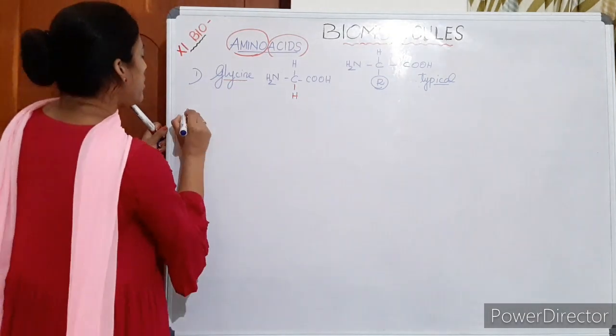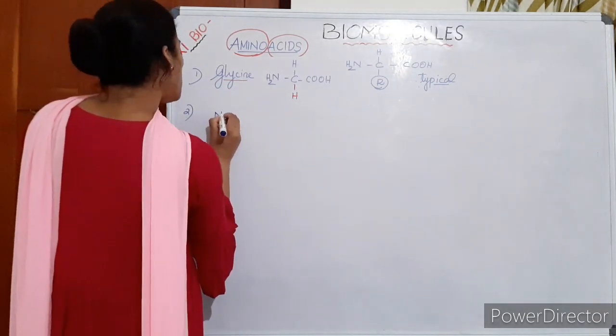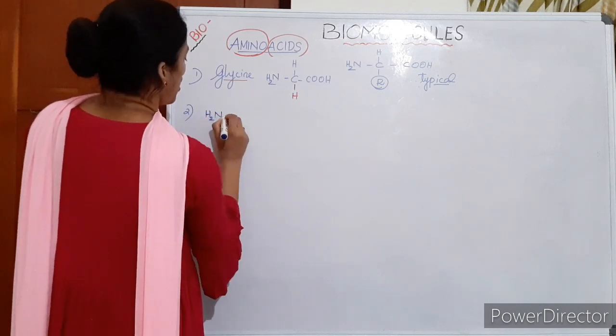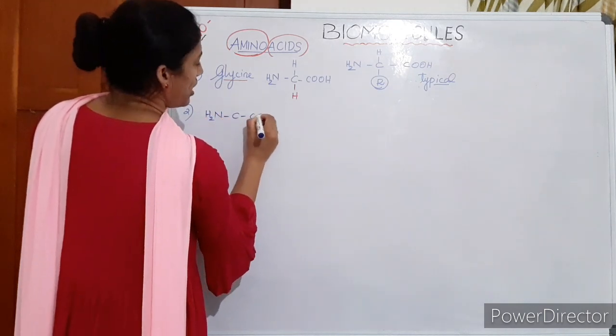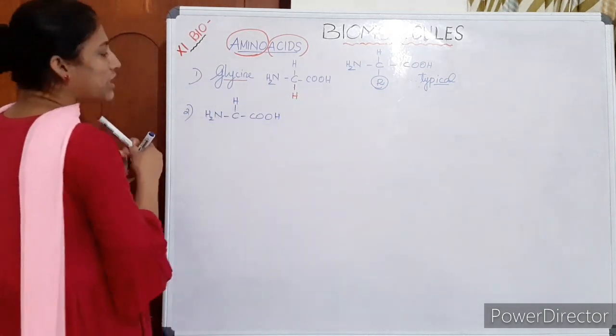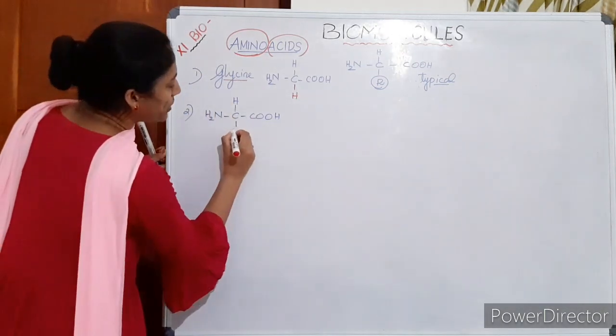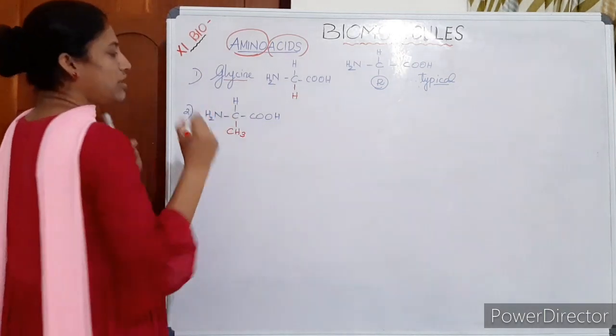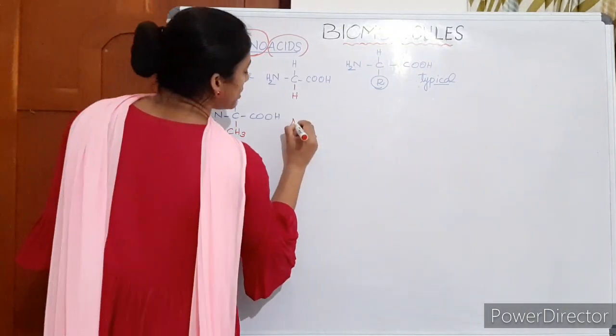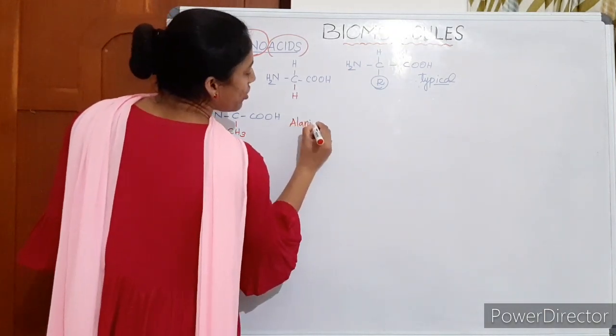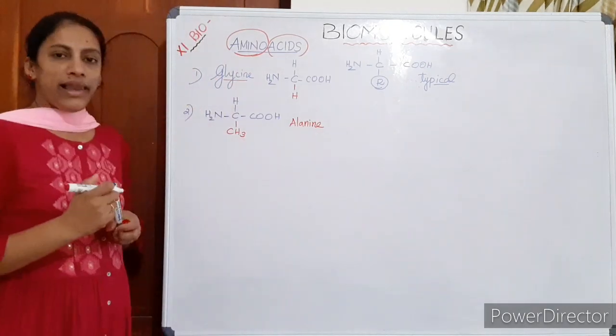Second one, if the R group is a methyl group, CH3, this is the amino acid alanine. The name of this amino acid is alanine.